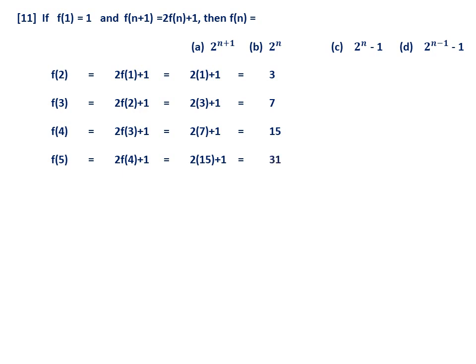With one or two examples it is difficult. Now you have to closely observe: 3, 7, 15, 31. Is there any speciality? Yes. See, this we can write as 2 square minus 1. This we can write as 8 minus 1, 2 cube minus 1. Next one, 15, is 16 minus 1, which is 2 power 4 minus 1. Last one is 2 power 5 minus 1. So whenever it is n, it should be 2 power n minus 1. Therefore definitely C is the option.